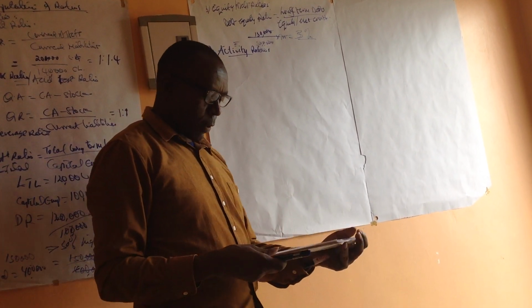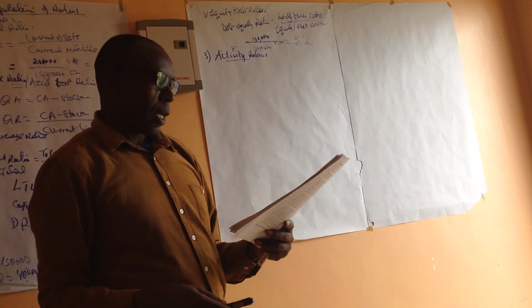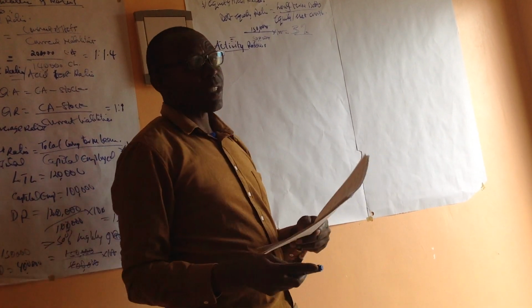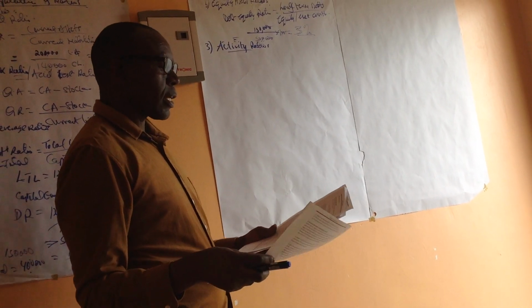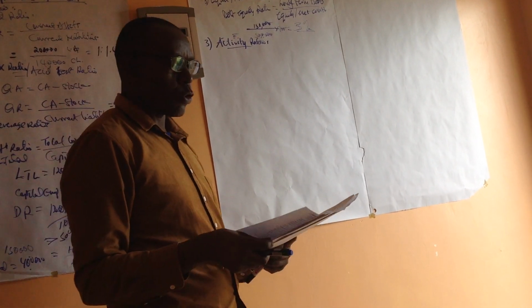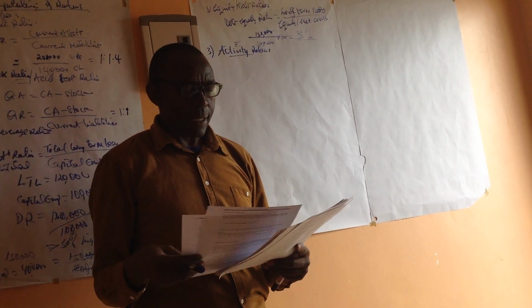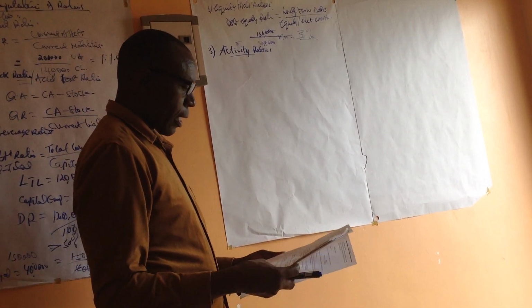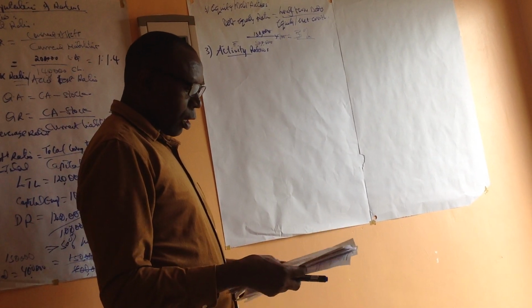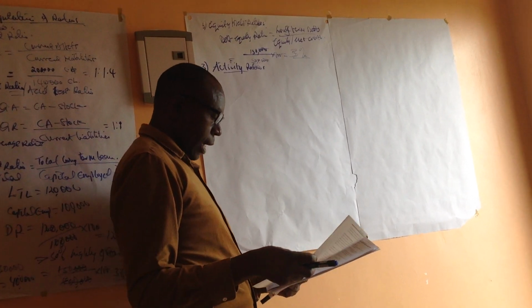And then we also have what we call stock turnover, meaning how we are turning stocks into sales over a period. That will also consider the period we take to convert our assets into sales. Now, I have the activity ratios here.